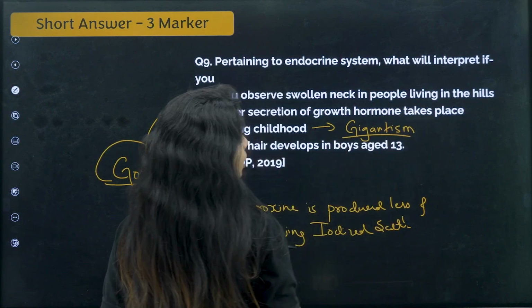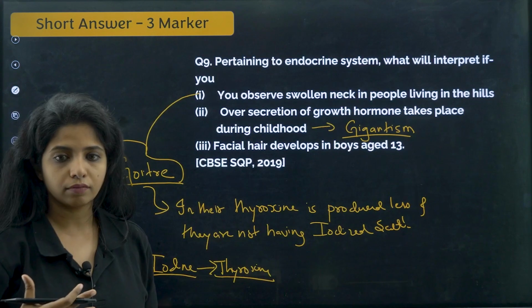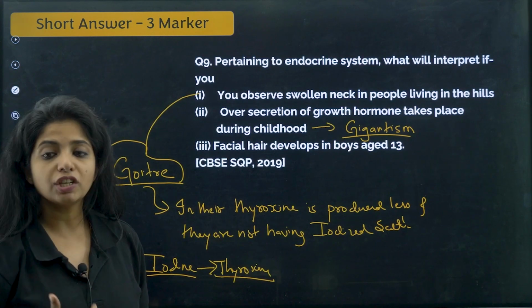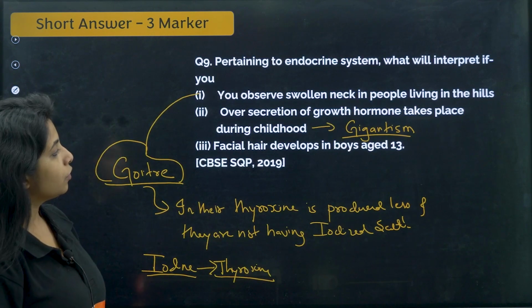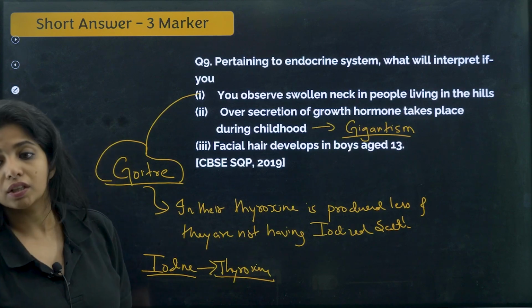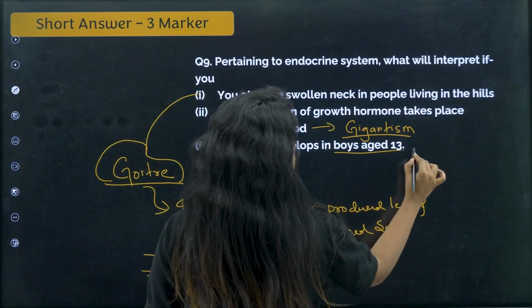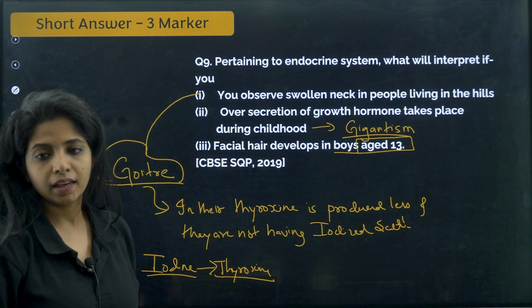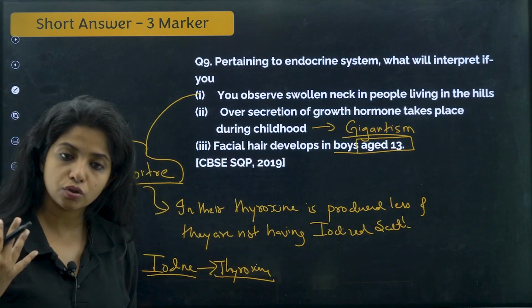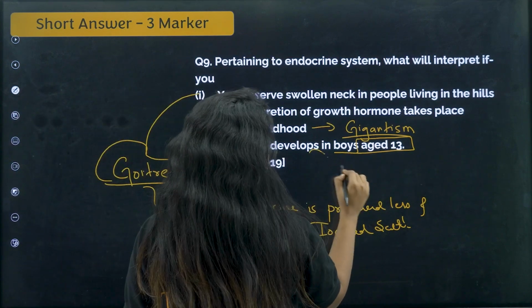That person will be having gigantism in future. There is over secretion, so that person will be having gigantism in future. Now facial hair develops in the boys aged 13. Why do you think it is the age when you hit puberty? And at this point of time, having facial hair is normally okay. Okay. And why is this happening?